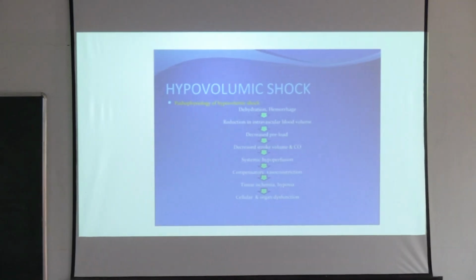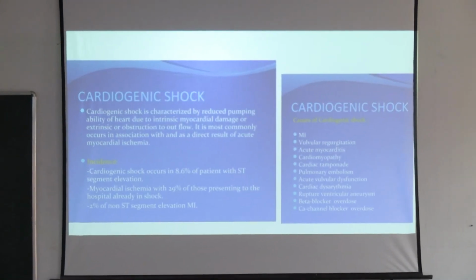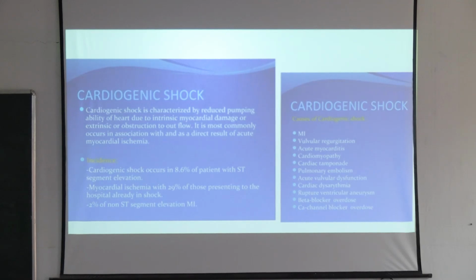The volume will be reduced because the cardiac output is reduced, and the body tries to preserve energy and shift the maximum of the blood to the major organs. So those are the things that are going to be there. Then, tissue ischemia, hypoxia, and cellular and organ dysfunction in the late stage. So those are the basics of hypovolemic shock.